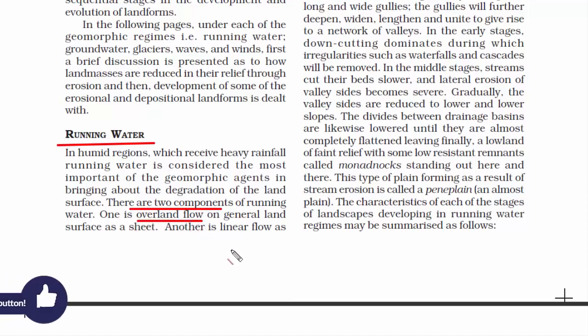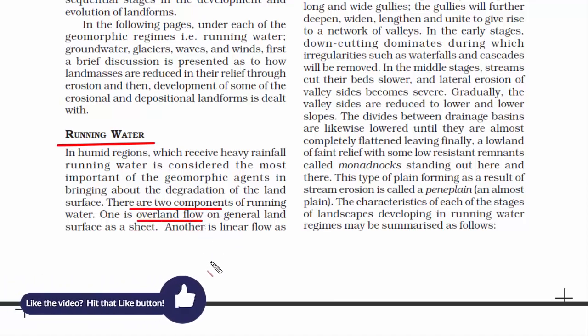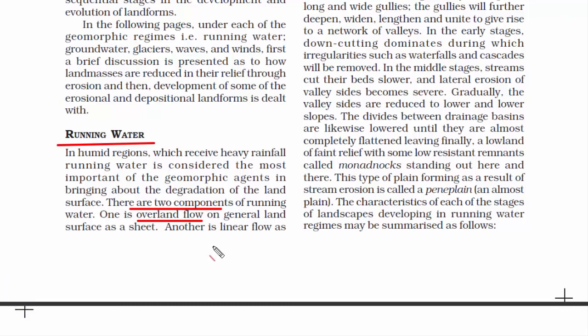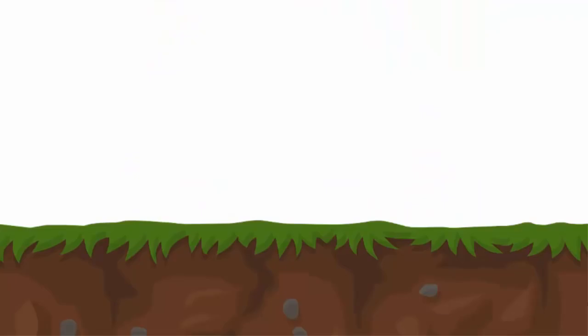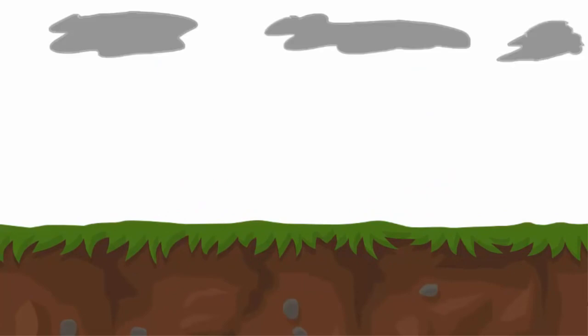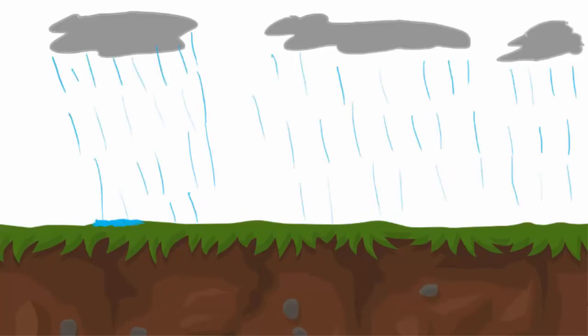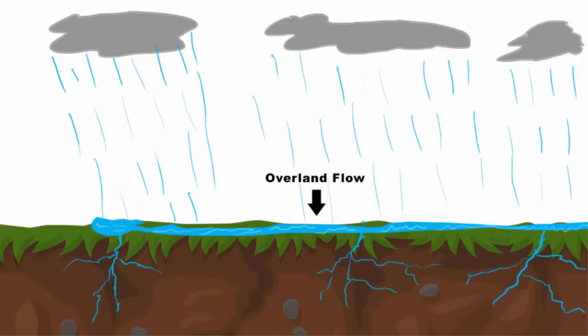The first component is overland flow, which basically is excess water that is generated due to heavy rain, storm, flood, melting, or any other sources that flows over the Earth's surface. In other words, when the amount of water accumulating on the land surface exceeds the infiltration capacity of the soil. So basically soil is porous and it sucks water, right? There will be a point after which it can no more take in any water. Then the water starts overflowing. So that is known as overland flow.